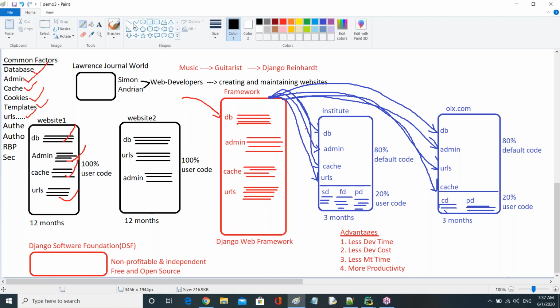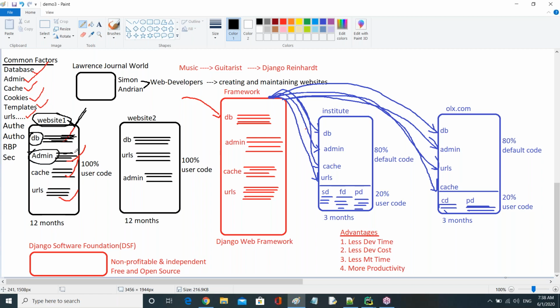So now let us see their problem. Observe, guys. They are trying to create one website. I have just taken the example name as website one. Now they want to create a database part. At that time, they are writing the code manually. Later, they want the admin component.